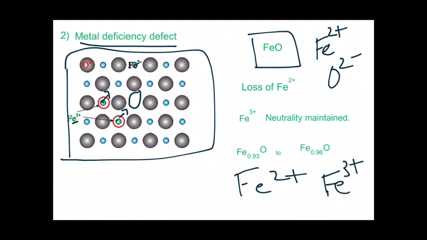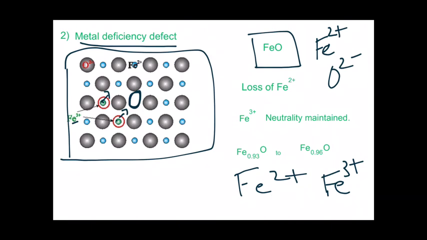When 3 Fe2 plus ions are lost from the crystal, they are replaced by 2 Fe3 plus in order to maintain electrical neutrality. So 3 Fe2 plus is replaced by 2 Fe3 plus, and this results in a vacancy of Fe2 plus. This is how a metal deficiency is produced.